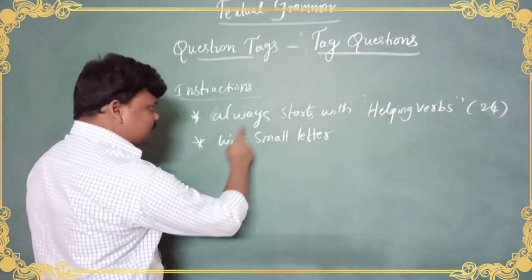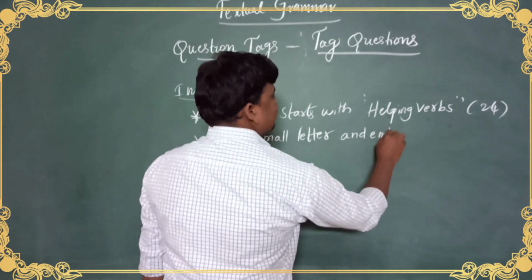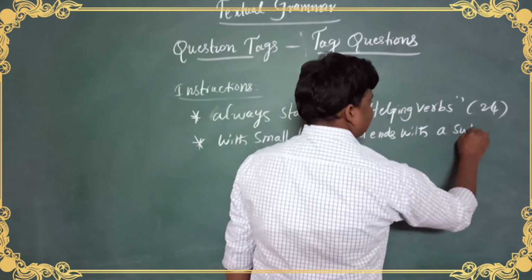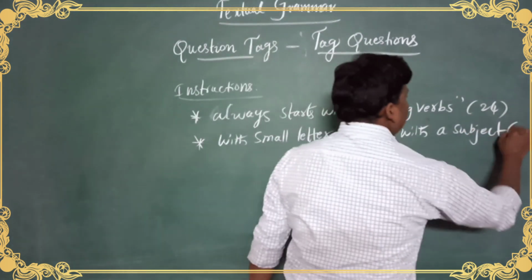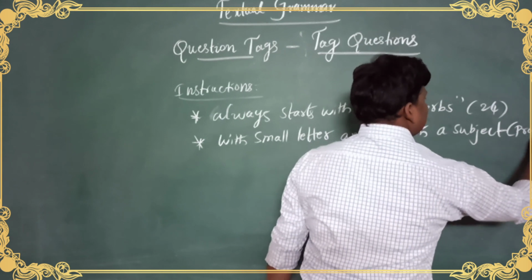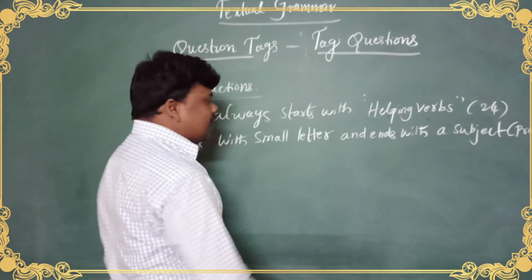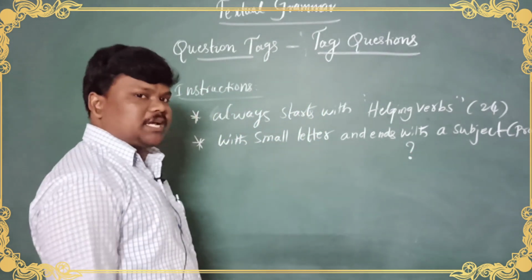Question tags must always start with a small letter and end with a subject, and this subject should be in pronoun form, compulsory, and that too with a question mark at the end.